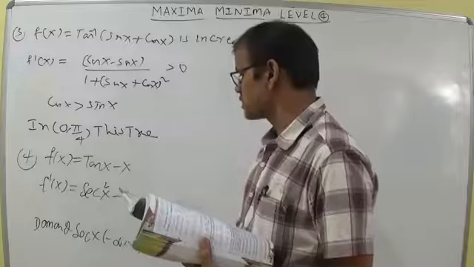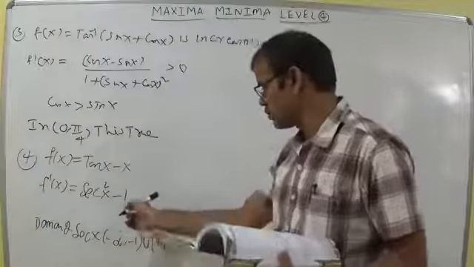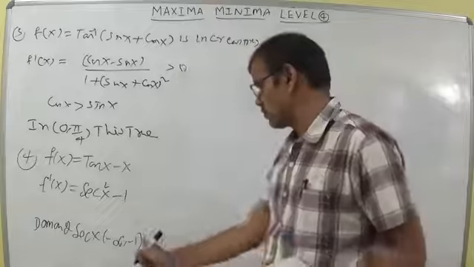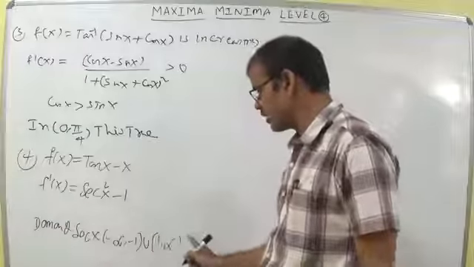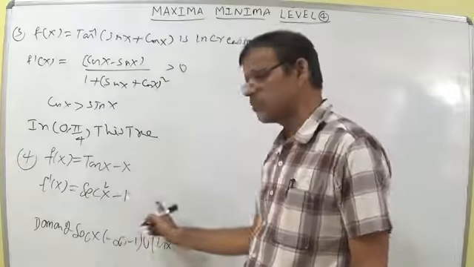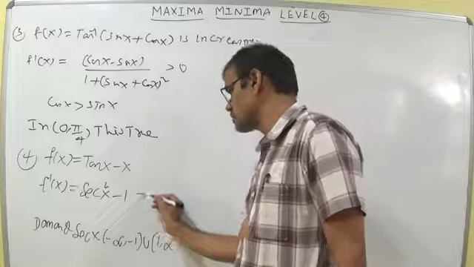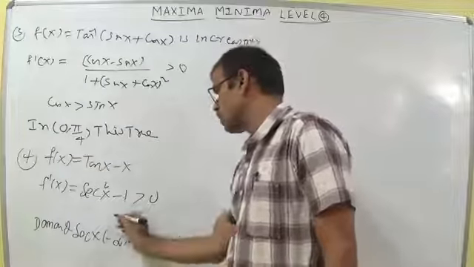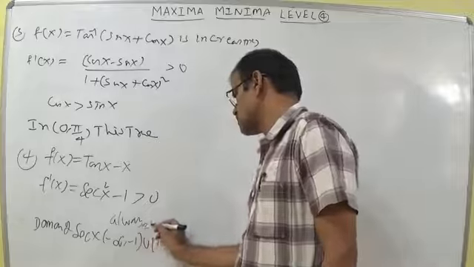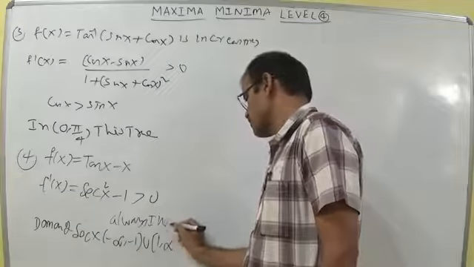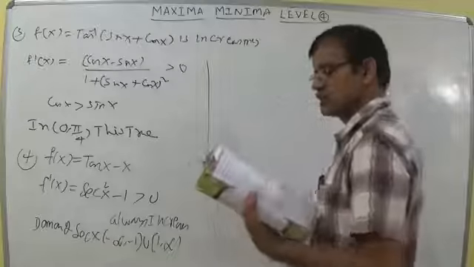So secant square x is always positive. Whenever it is squared, it becomes only positive values. If you put negative also, you can get positive values. Greater than 1, for example, if you take 2, 2 minus 1 becomes 1. If you take 3, 3 minus 1 becomes 2. Like that, this is always greater than 0. Therefore, it always increases. The function f of x is always increasing.